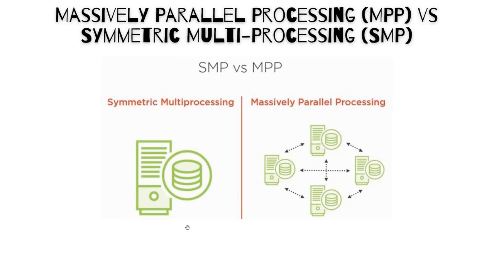Their data load or workload is not distributed across different servers or different nodes. You can consider that as an SMP, which is a symmetric multiprocessing system. We'll not be covering asymmetric multiprocessing in this video, but we can discuss that later. This is just to highlight the different methods that are available compared to massively parallel processing systems.